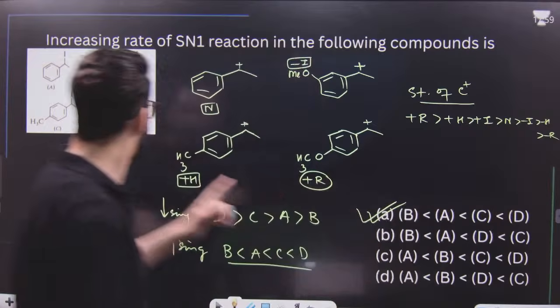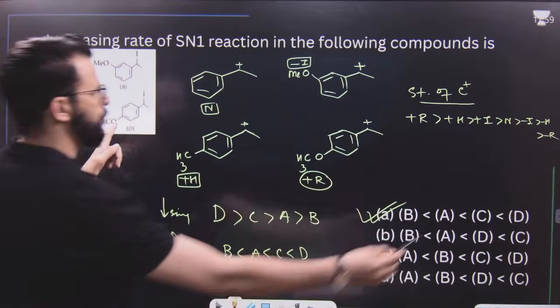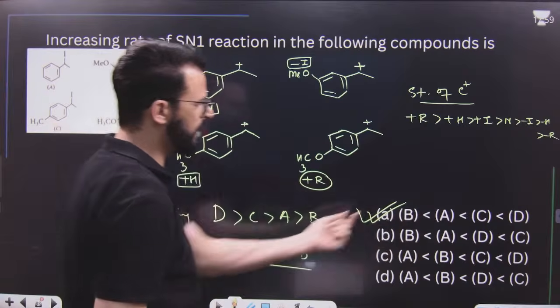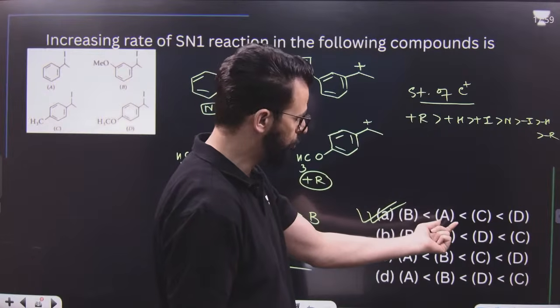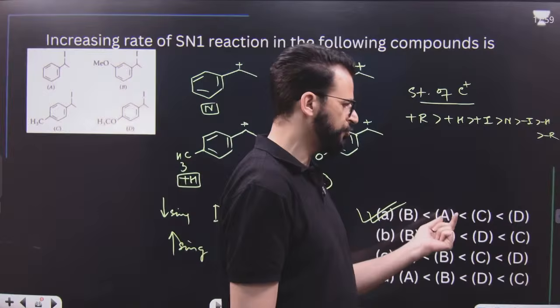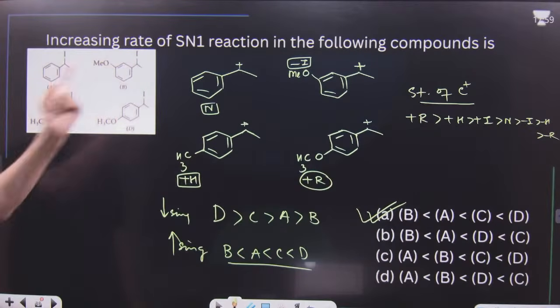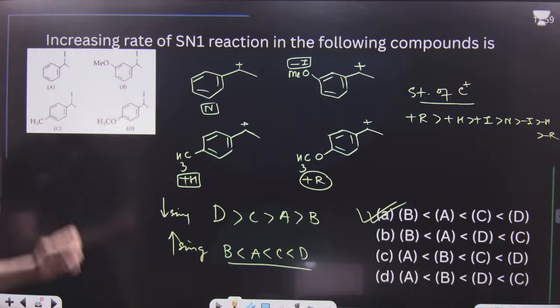That means D is most reactive. After that, it is C, then A, and the least reactive is B. So C is more reactive than A, and D is the most reactive. This will be the answer, because the rate of SN1 is directly proportional to the stability of the carbocation.